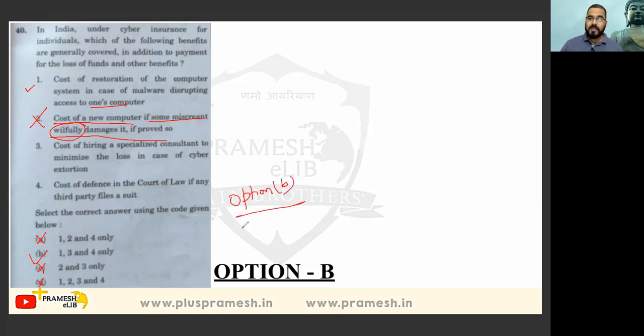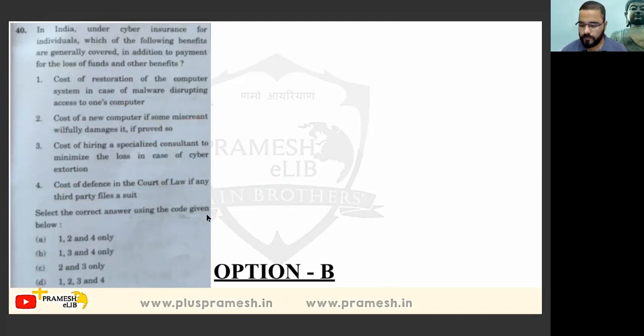Brother, there is no insurance for willful defaulters, right? I willfully do wrongs, so I'll get insured? No, not at all. Cost of hiring a specialized consultant to minimize the loss in case of cyber extortion. Cost of defense in the court of law if any third party puts a suit. Okay, 1, 3, 4 are correct.